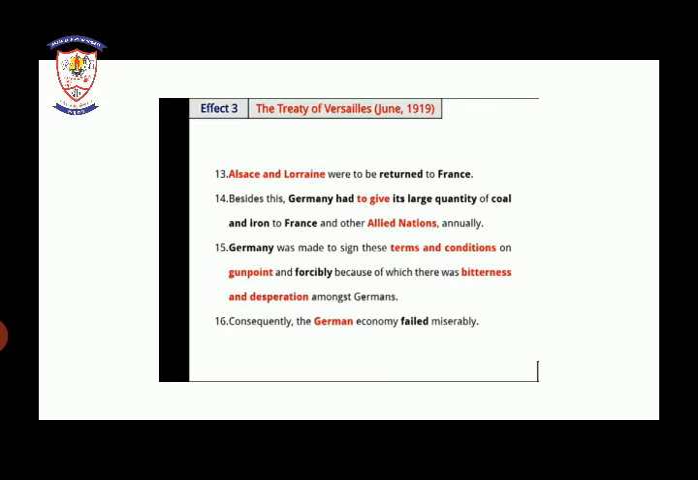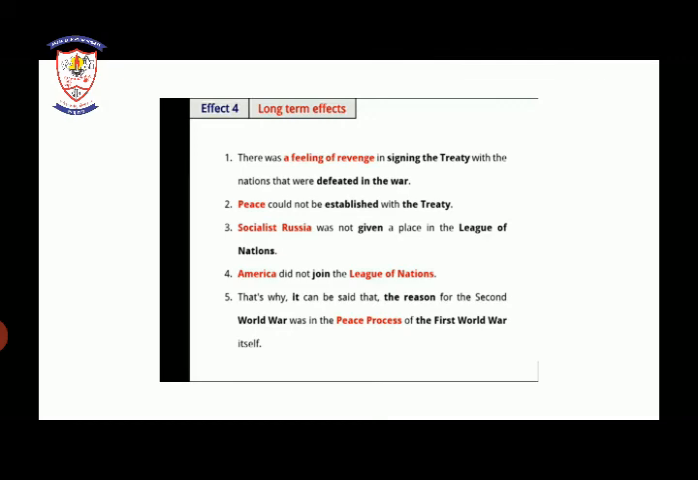Germany was made to sign these terms and conditions at gunpoint. It had to sign the treaty forcefully, because of which there was bitterness and desperation among the Germans. This treaty was known as the Treaty of Versailles, which was signed in June 1919.